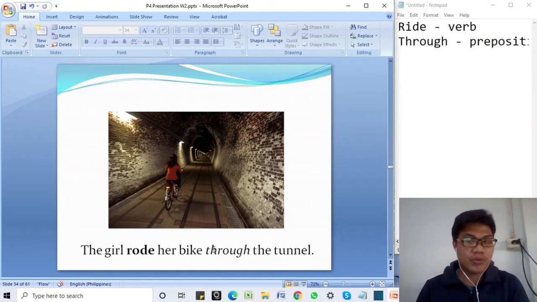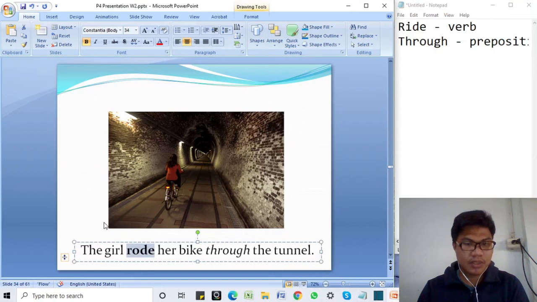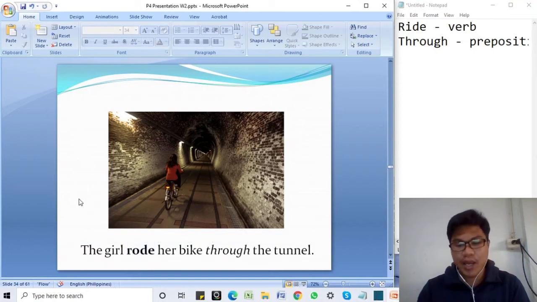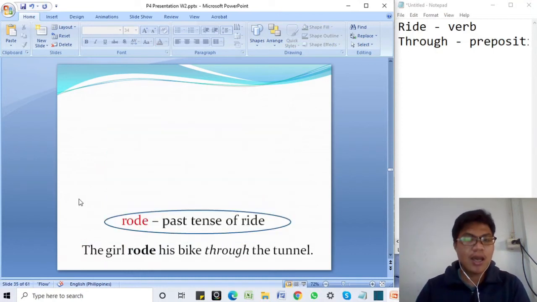So we know that through is the preposition and rode is the past tense of the verb ride. Now let's move on to the next example.